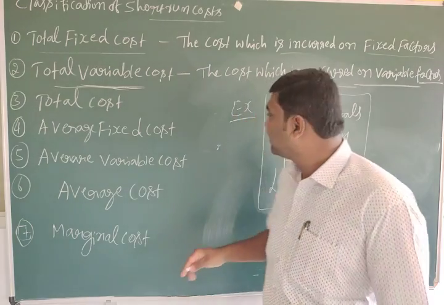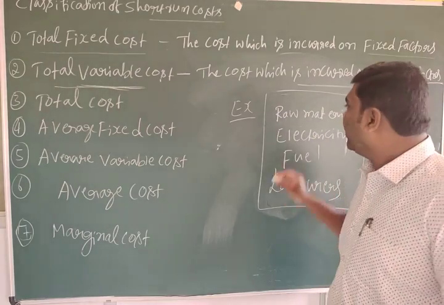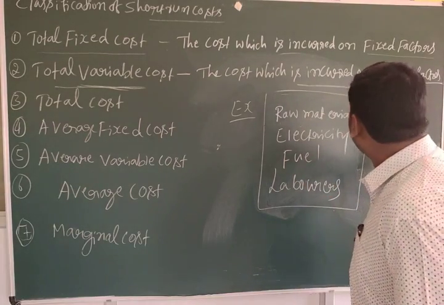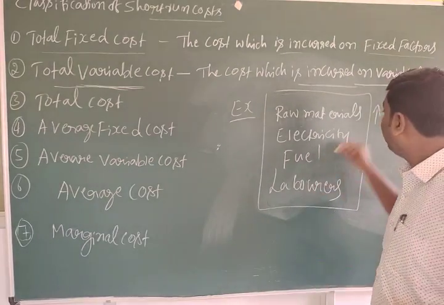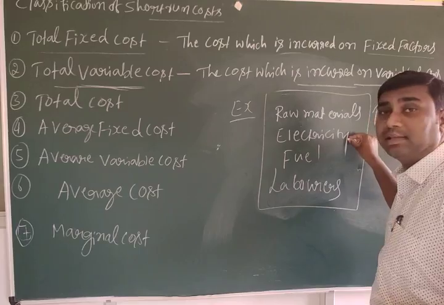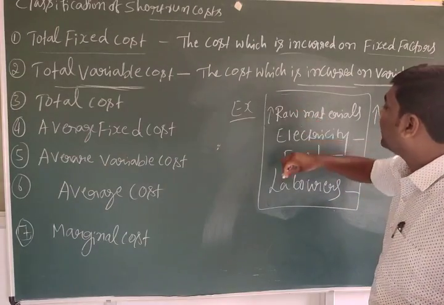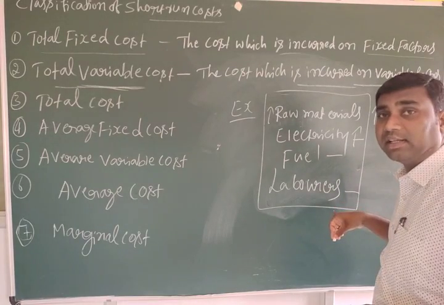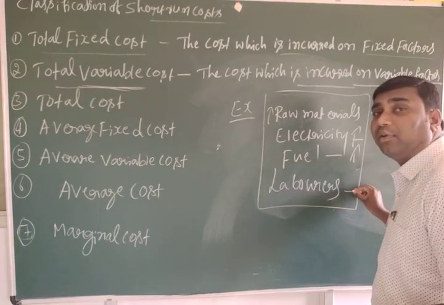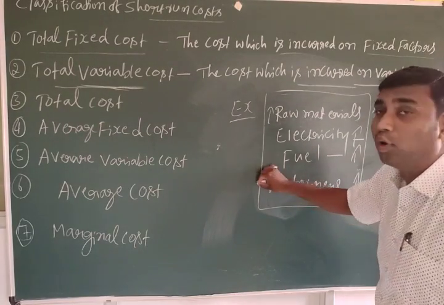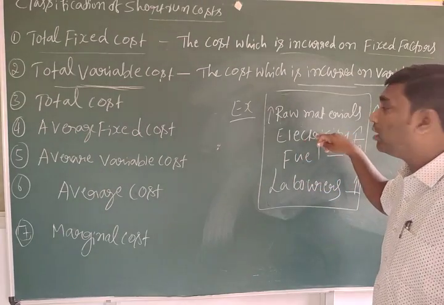Why? The output is the result of raw materials. If the raw materials increase, output also increases. How can we get output? Using raw materials, and what is necessary is electricity, fuel, and laborers. When the raw materials increase, the cost of electricity also increases, the cost of fuel also increases, and the use of labor also increases. At that time we should pay more for laborers, more for fuel, and more on electricity.